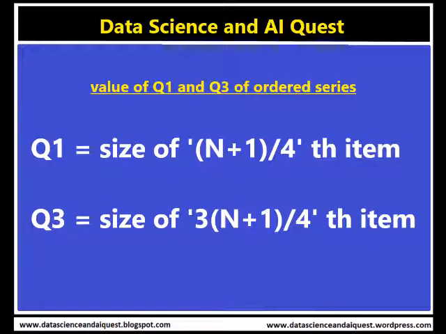So we get into the method of calculation of these quartiles. The method for locating the quartile is the same as that of the median in the case of individual and discrete series. The values of Q1 and Q3 of an ordered series can be obtained by a formula where capital N is the number of observations. Q1 is given by the size of (N plus 1) over 4th item. Then Q3 is given by the size of 3 multiplied by (N plus 1) over 4th item.